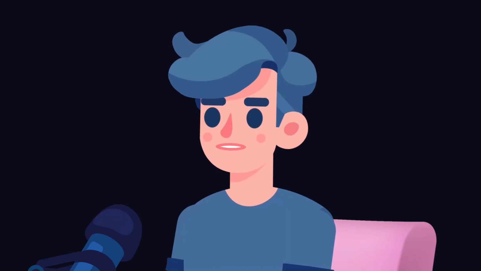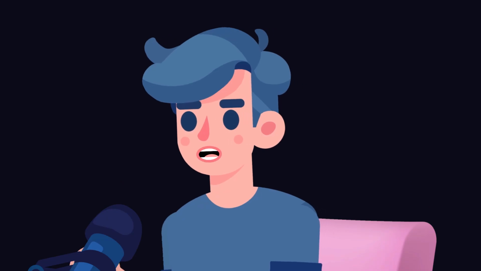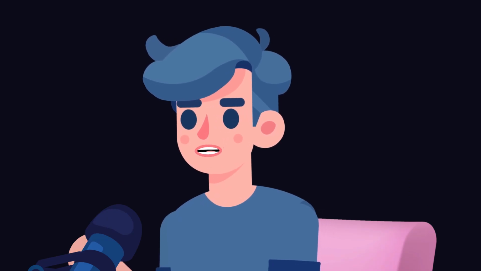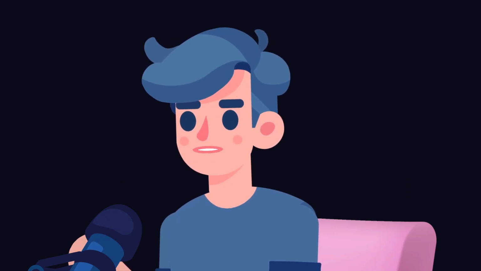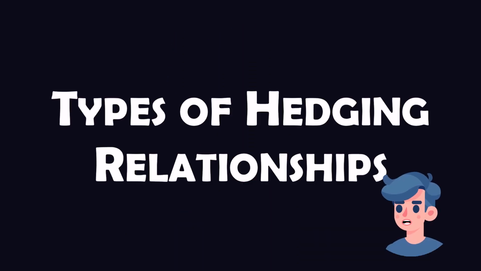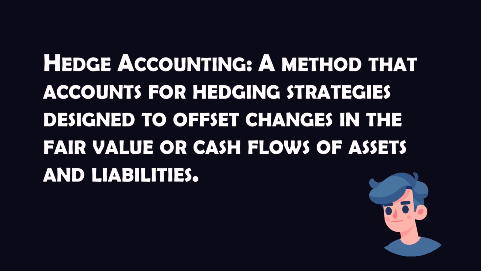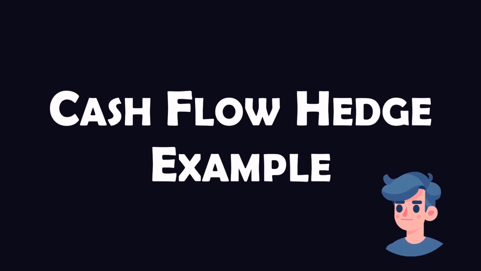The criteria for recognizing changes in the credit risk of an asset are based on both quantitative and qualitative information, including forward-looking information. In addition to classification and impairment, IFRS 9 outlines hedge accounting principles to align accounting treatment more closely with risk management activities. There are three main types of hedging relationships: fair value hedge, cash flow hedge, and hedge of a net investment in a foreign operation.